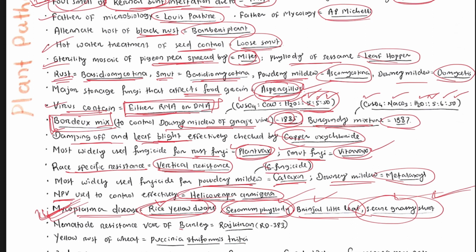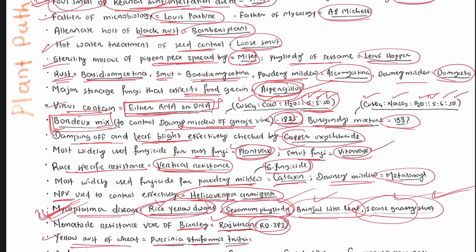Nematode resistant variety of barley is Rajkiran, also known as RD 383. Yellow rust of wheat is caused by Puccinia striiformis tritici. You have to remember the causal organisms of the different rusts, black rust, yellow rust. Red rot of sugarcane is caused by Colletotrichum falcatum. Groundnut tikka is caused by Cercospora personata.